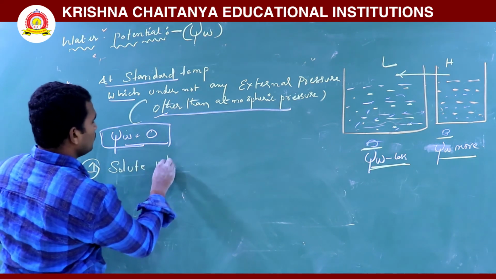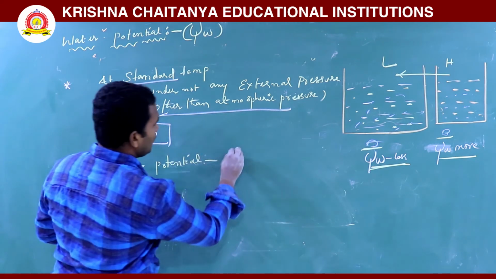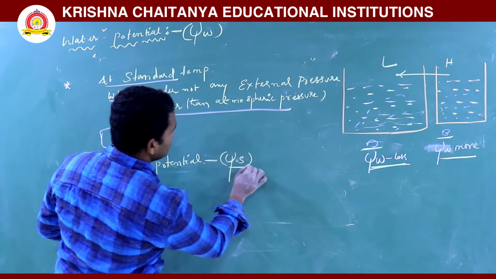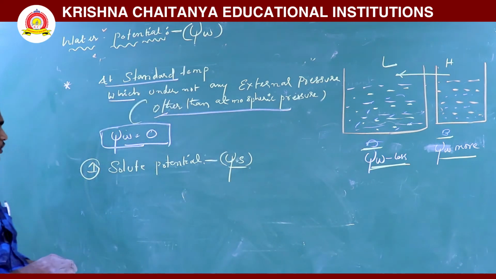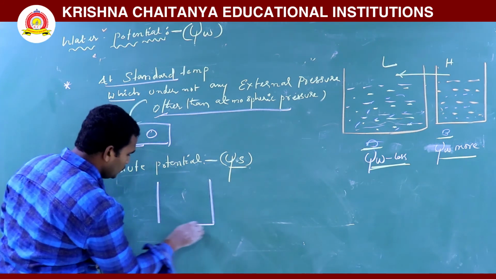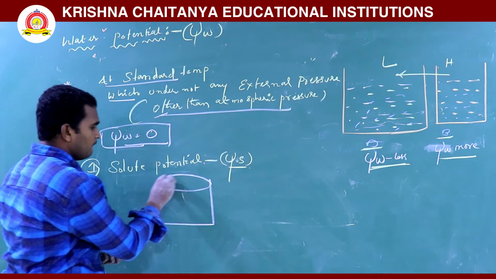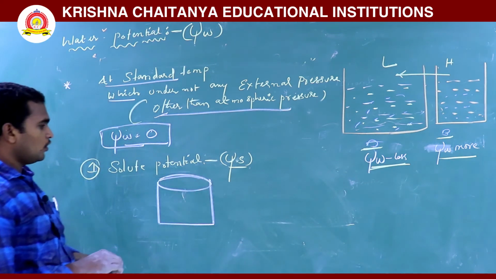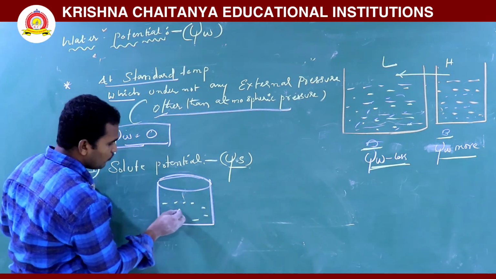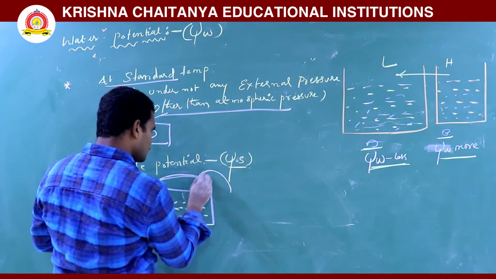The solute potential we will write as psi s. Here, solute potential is nothing but, if you take one beaker with pure water, you add solutes.